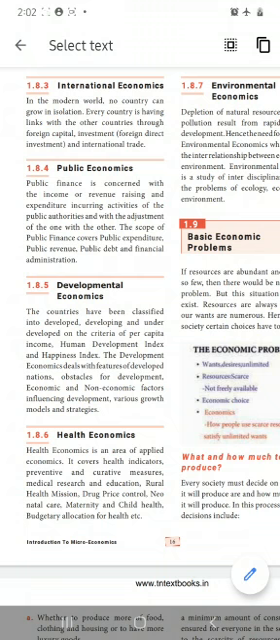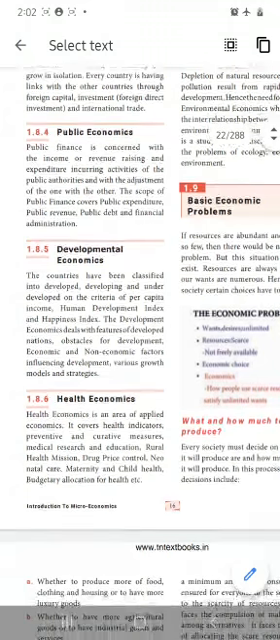Okay, health economics, it is an area of applied economics. It covers health indicators, preventive and curative measures, medical research and education, rural health mission, drug price control, neonatal care, maternity and child health, budgetary allocation for health, etc. Health economics is about how much each and every country is allocating for taking care of the people's health. That means how we are spending on drugs, and how much the government is controlling the price level.